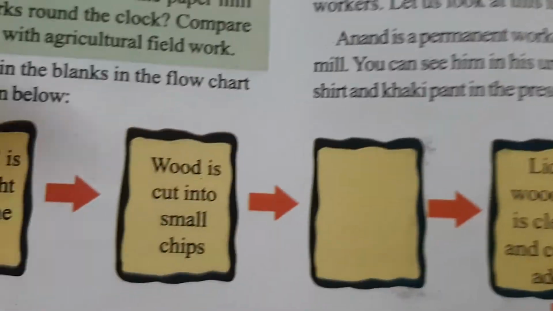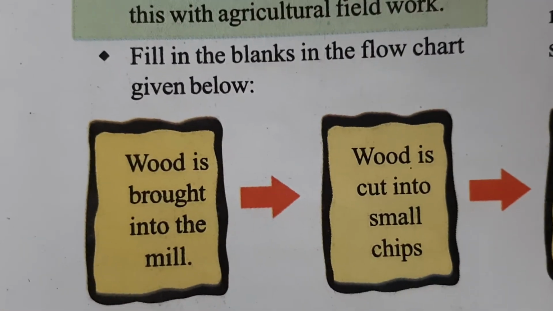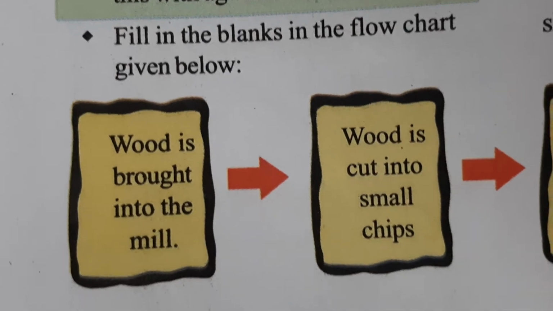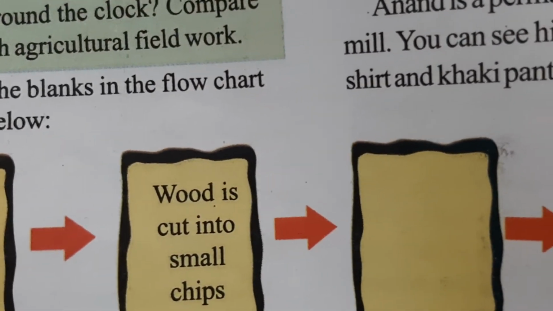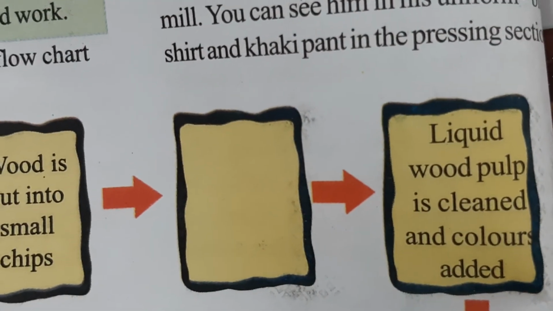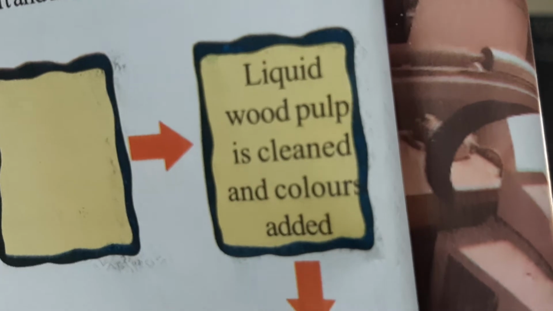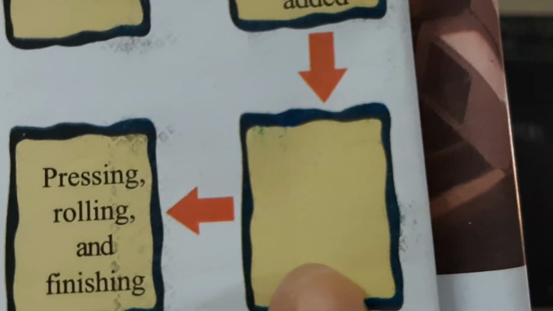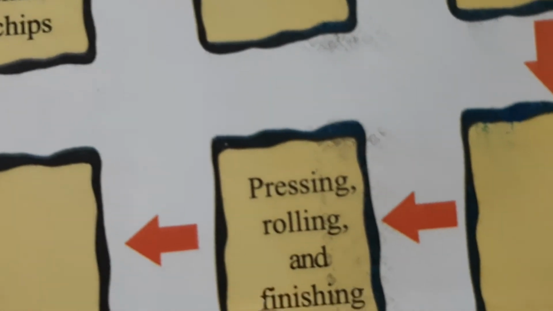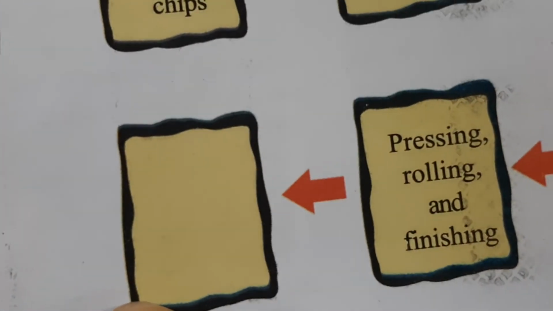Okay children. So you fill in the blanks in the flow chart given below. Wood is brought into the mill. Second stage, wood is cut into small chips. You write down with the help of the textbook matter what is the third one. Next, fourth stage is liquid wood pulp is cleaned and color added. Next, you write down the fifth one. What is the fifth stage? Next, sixth stage already given, pressing, rolling and finishing. You write down the last stage children.